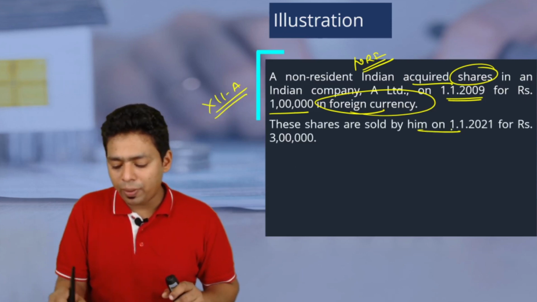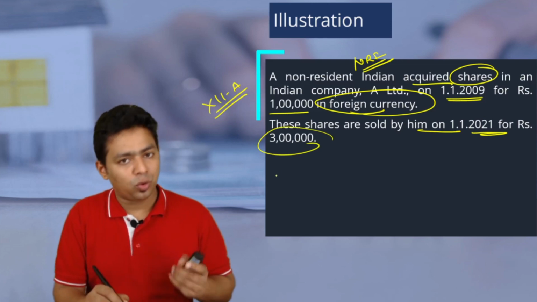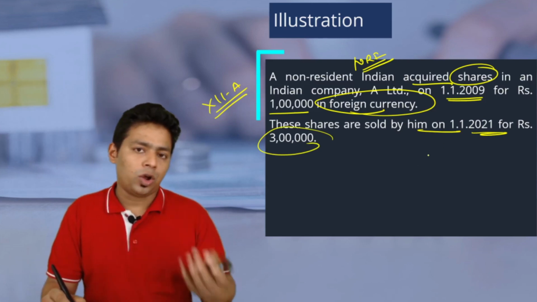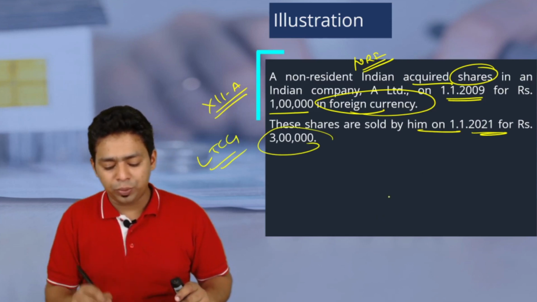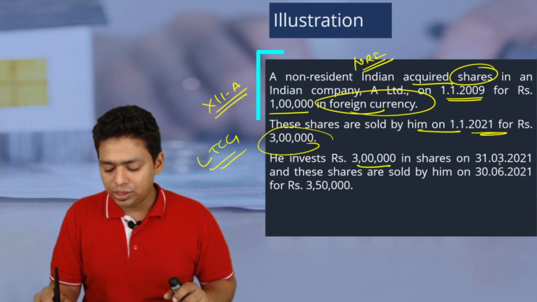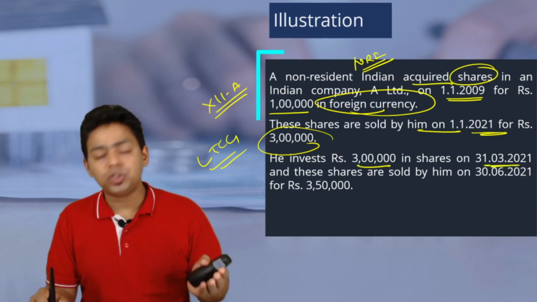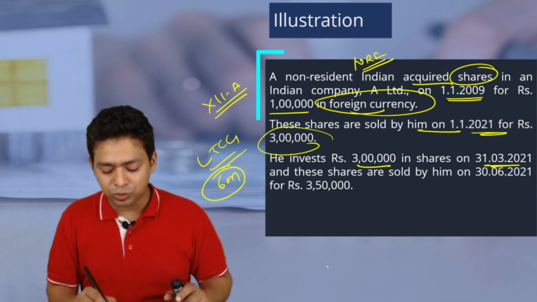These shares are sold by him as on 1st January 2020 for 3 lakh rupees. So this is the long-term asset. Long-term assets are sold, so he is having long-term capital gain. You can see here 2 lakh rupees is the long-term capital gain. He invested 3 lakh rupees in the shares as on 31st March 2021. Within the 6 months he was supposed to invest, and he has invested within the 6 months.